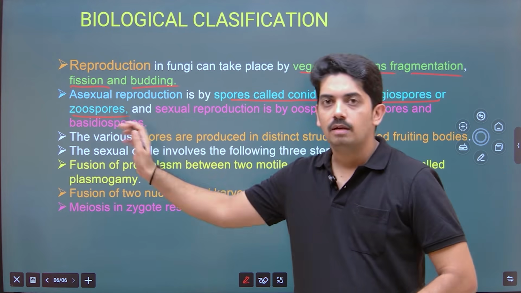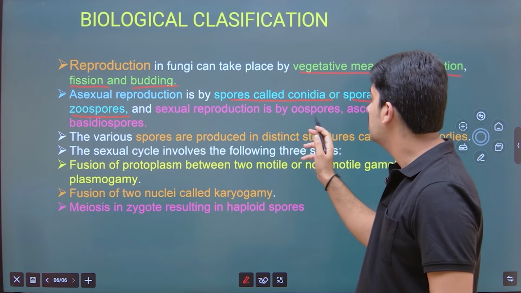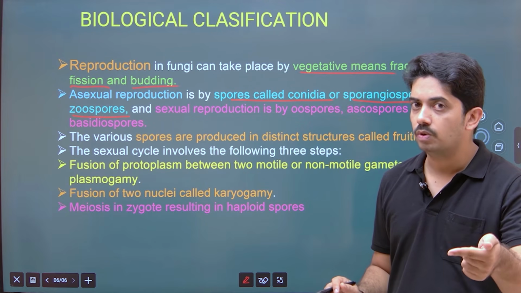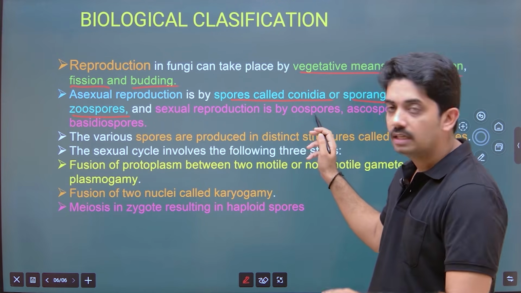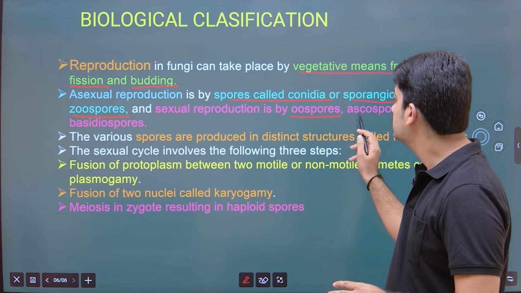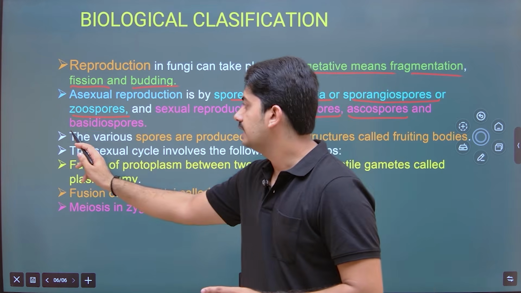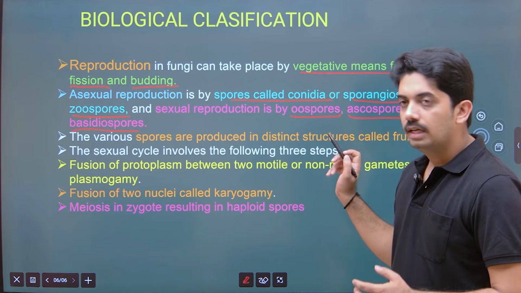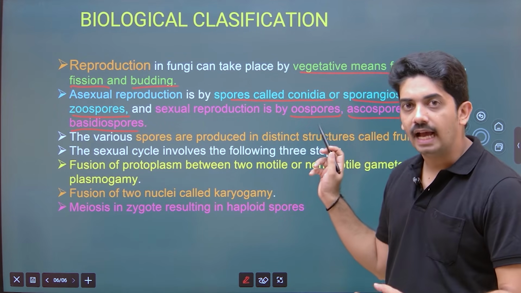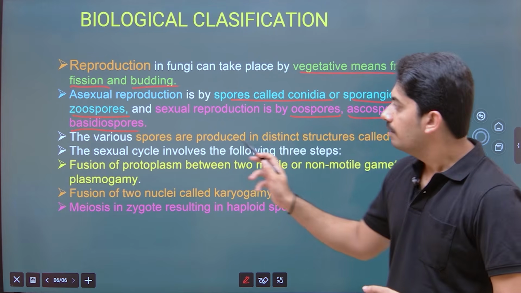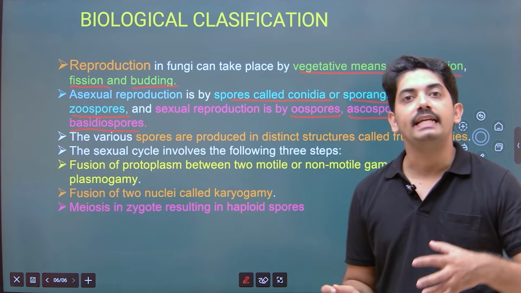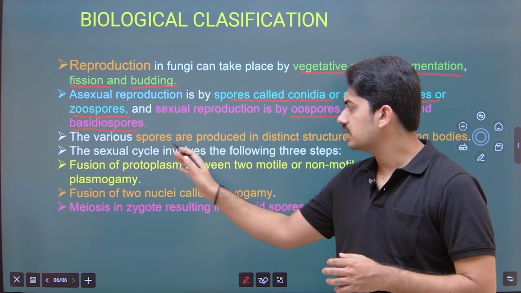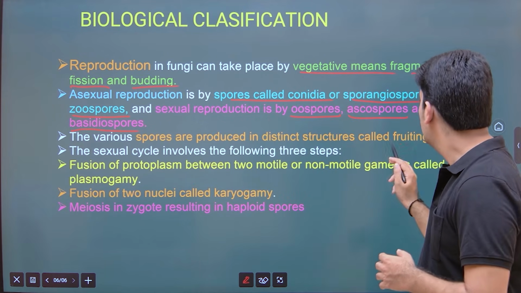Zoospores are motile. And for sexual reproduction, you should make a clear difference between the asexual spores and sexual reproduction by the other spores like oospores, ascospores and basidiospores. There is a reason to call these spores by these names. Ascospores are produced inside the ascocarp, a sac-like structure. Basidiospores are produced inside the basidium, so the name basidiospores. So the various spores are produced in distinct structures called fruiting bodies.